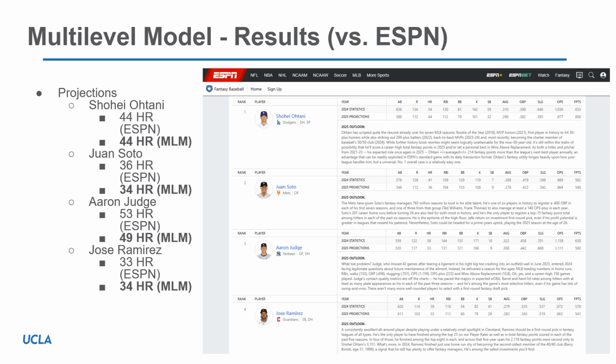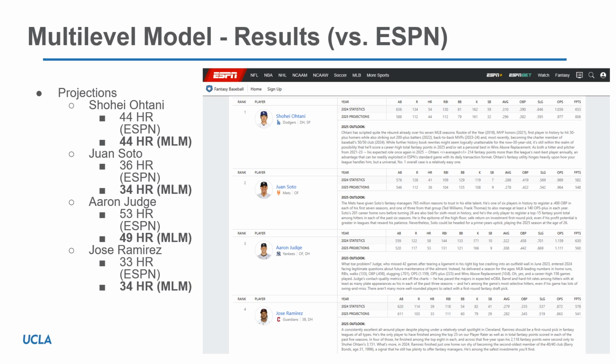So we used ESPN's fantasy rankings and took their top 4 fantasy players for this upcoming season and checked ESPN's predicted home runs against our multi-level model's predicted home runs. So we could see that a couple of them line up exactly.